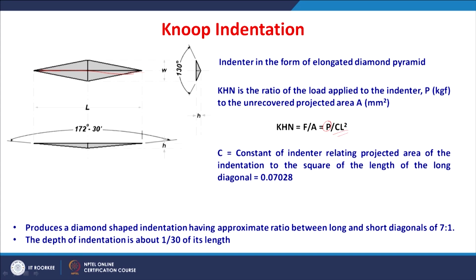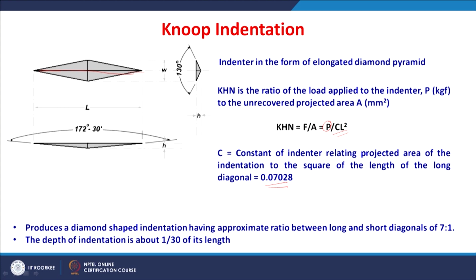So, the hardness is measured again as load applied divided by the area. So, you take the ratio of the load applied to the indenter to the uncovered projected area, generally taken as P divided by C L square. L is the length of the longer diagonal of the impression and C is a constant that relates the projected area of the indentation to the square of the length of the long diagonal. So, generally it comes to about 0.07. So, you get a hardness again in gigapascal.